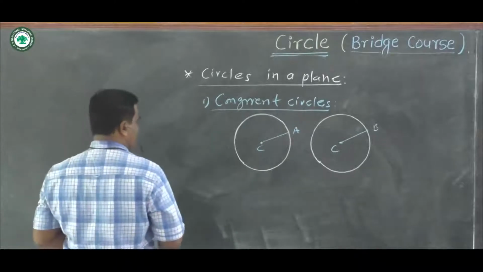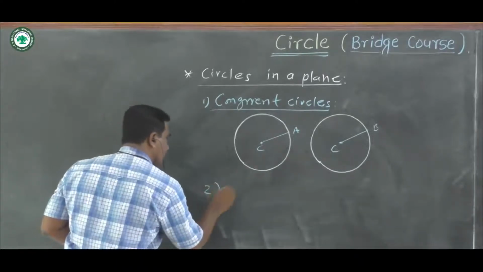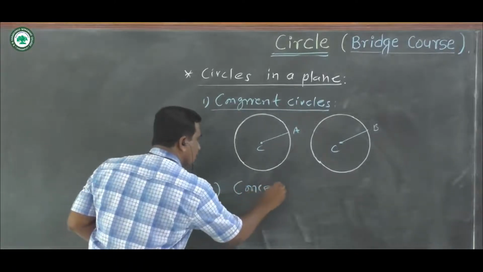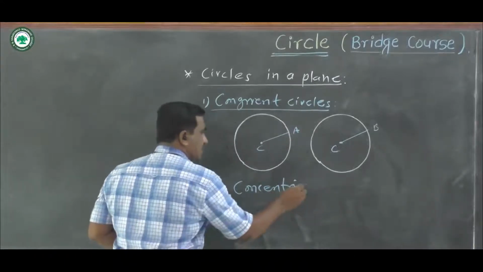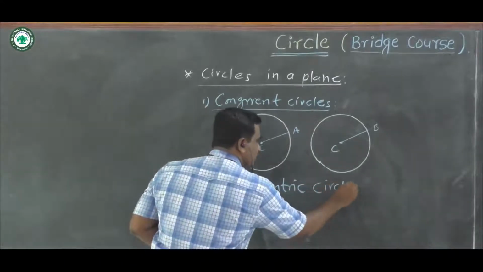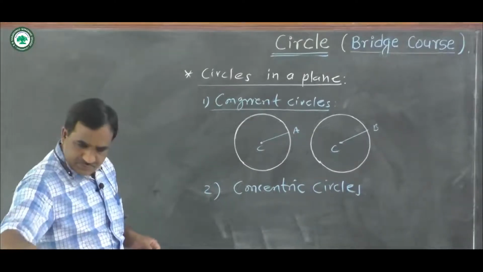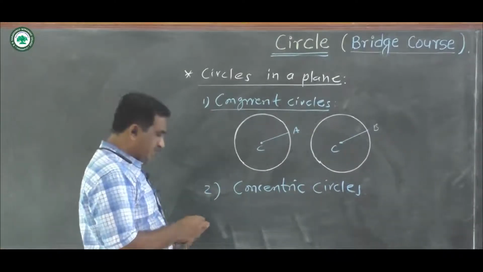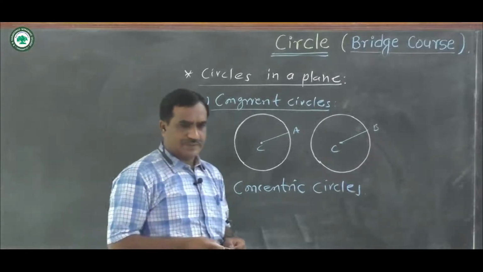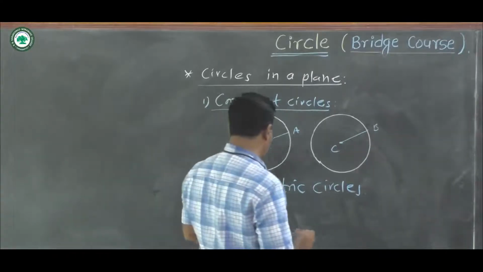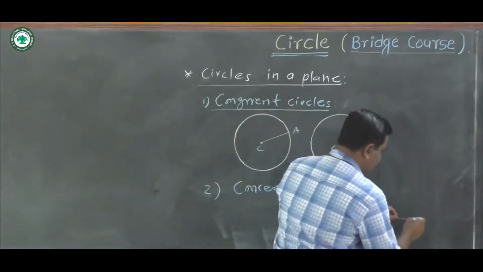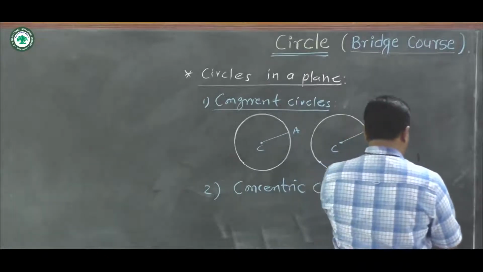Now next is concentric circles. Okay. Now in this type, if the center of the circle is same, then these circles are called as concentric circles. Now suppose we can draw here first circle.